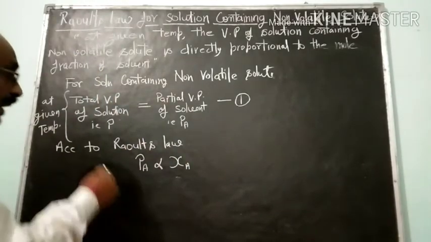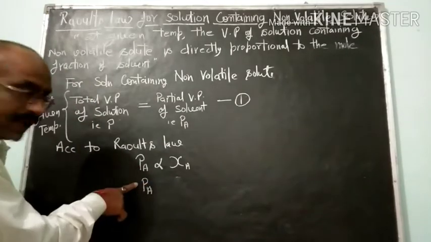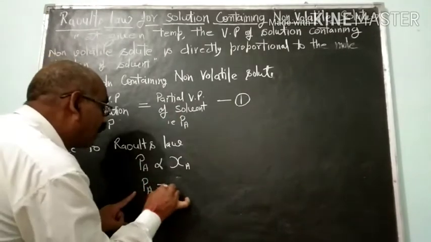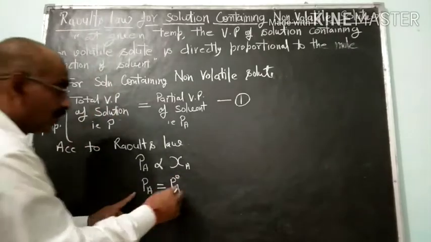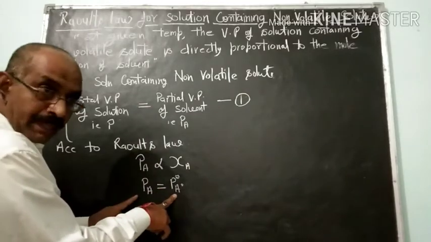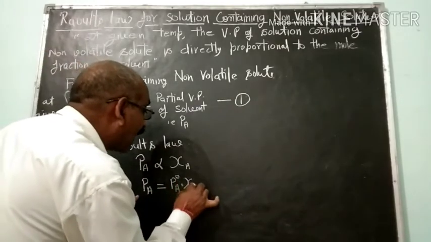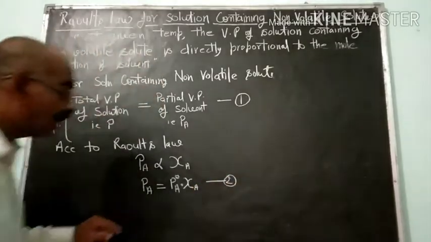Is it clear? It means here the partial vapor pressure of component A, means solvent, will be equal to the product of vapor pressure of component A in its purest form and its mole fraction. Is it clear? This is equation number 2.